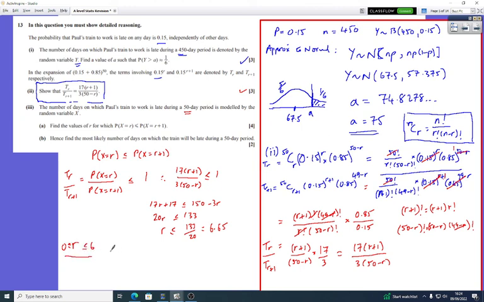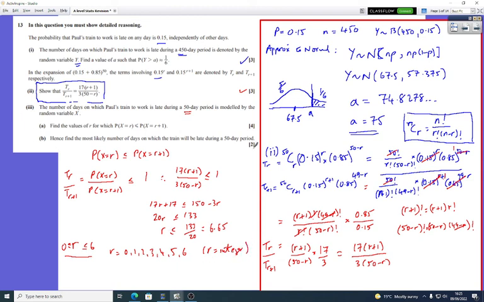Okay, r can be 0, 1, 2, 3, 4, 5, or 6. Yeah, so that's what that is. r is an integer, so how many times the train can be late: integer value.